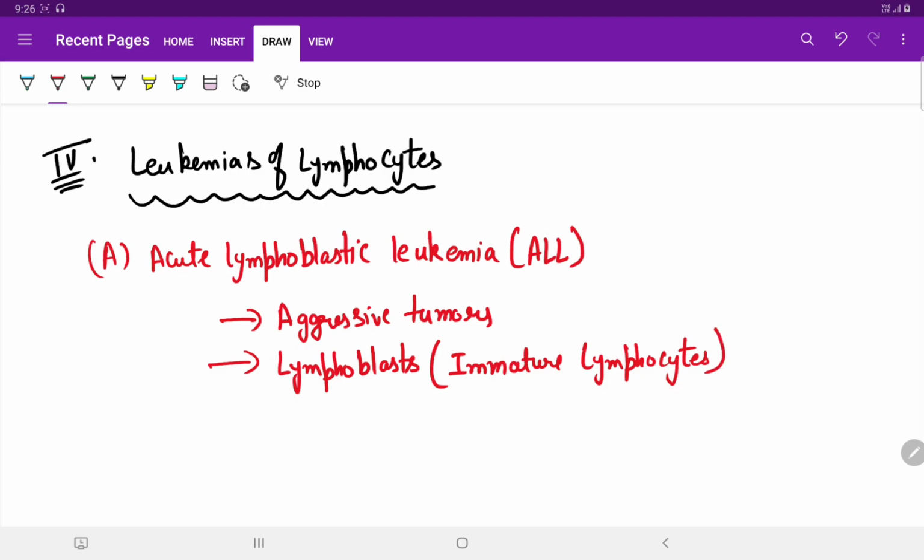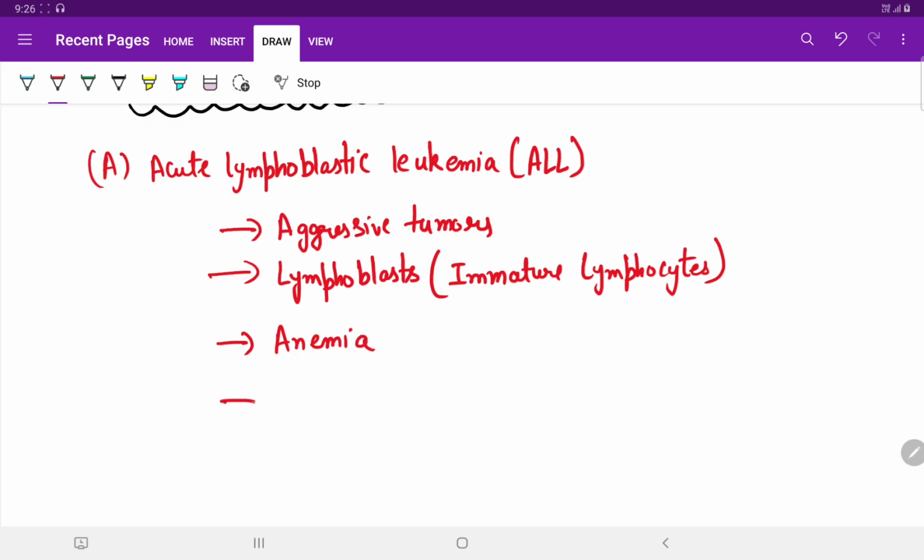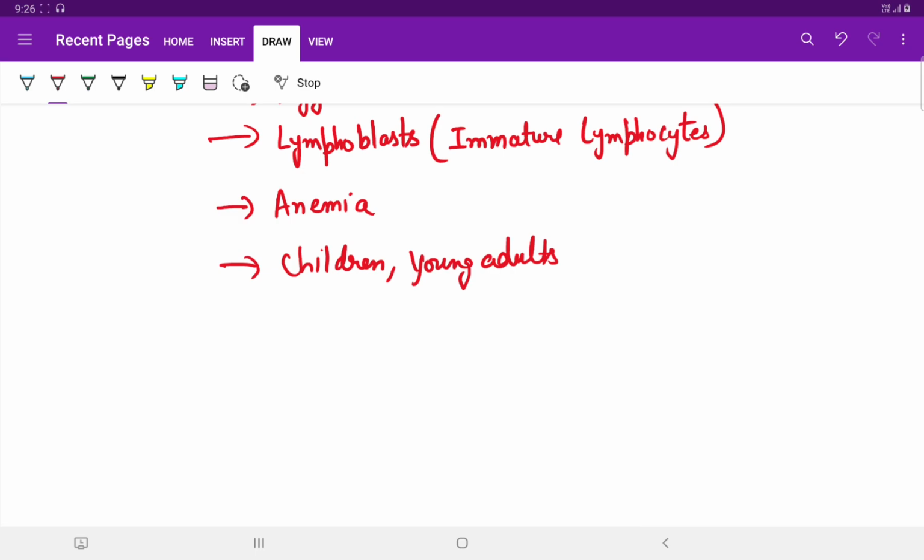They occur predominantly in children and young adults, and are characterized by the presence of anemia. The white cell count is variably elevated, sometimes more than 1 lakh per microliter.